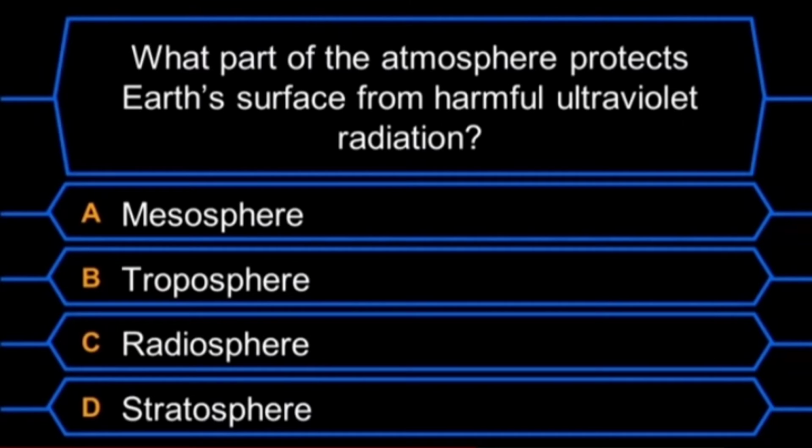What part of the atmosphere protects Earth's surface from harmful ultraviolet radiation? A. Mesosphere, B. Troposphere, C. Radiosphere, D. Stratosphere. The answer is letter D.